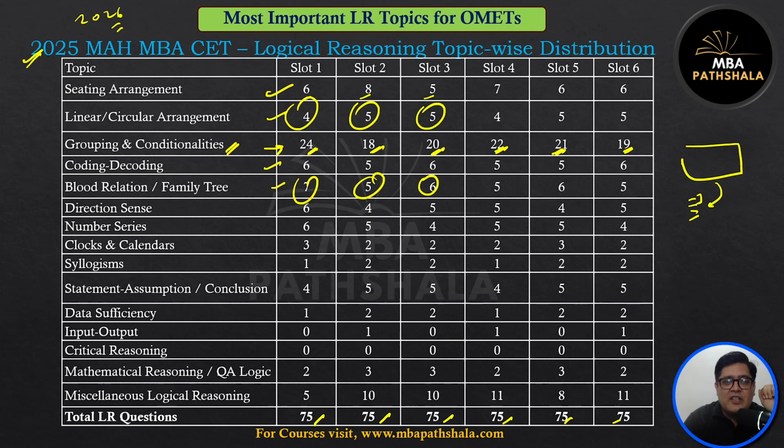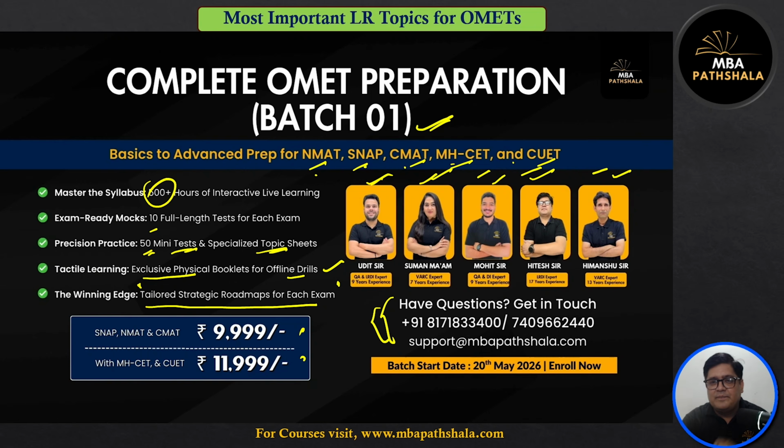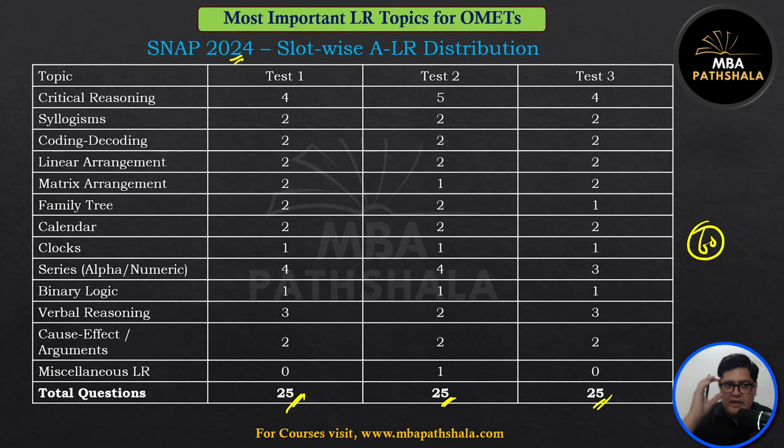Earlier, there was a large chunk of questions on critical reasoning. Here, if you see critical reasoning, 4 questions, 5 questions, 4 questions. Syllogisms, very easy, 2-line syllogism, 2 questions. Coding, decoding. Since the last 2 years, Snap has standardized the level of the exam. It is slightly on the easier side. I'll say Snap LR is easier than CET LR since the last 2 years.